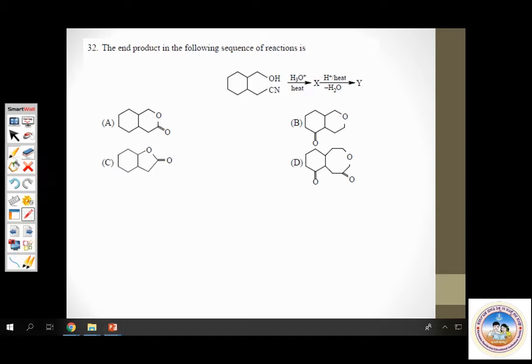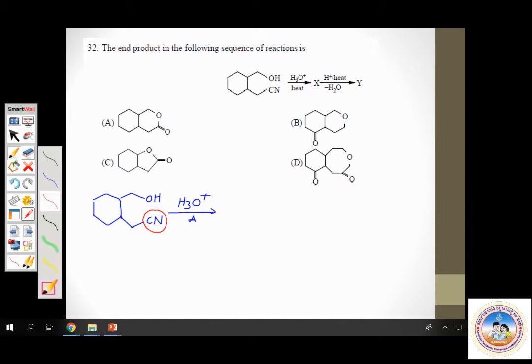Let me write the starting raw material here. It's a cyclic compound with an alcoholic functional group as well as a nitrile functional group. Then this is made to undergo hydrolysis. H3O plus always represents hydrolysis, heat. Now when you hydrolyze it, the nitrile group is the one which gets hydrolyzed here. Nitrile group reacts, CN gets hydrolyzed to COOH.